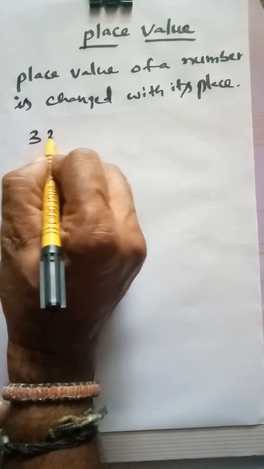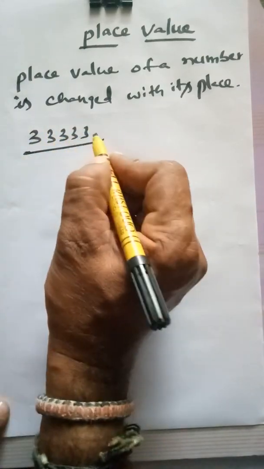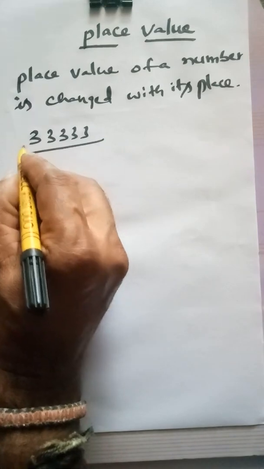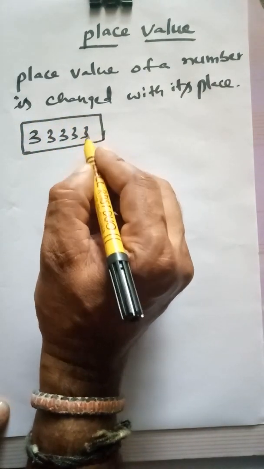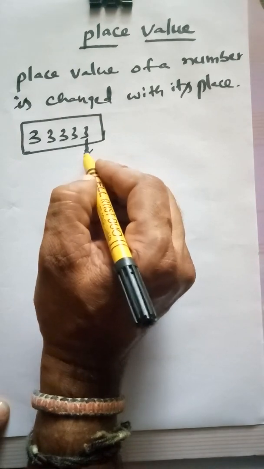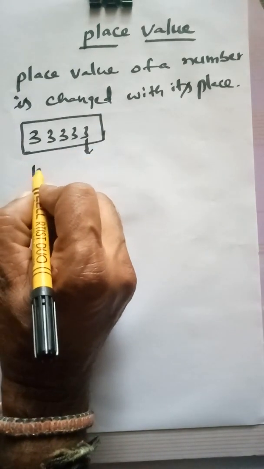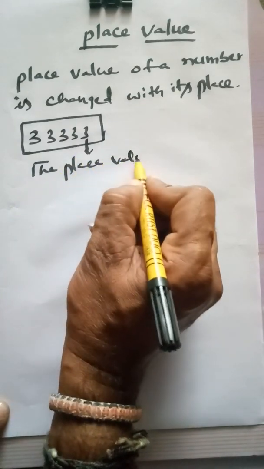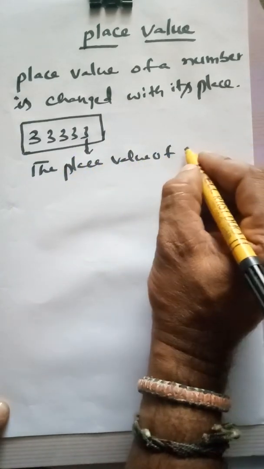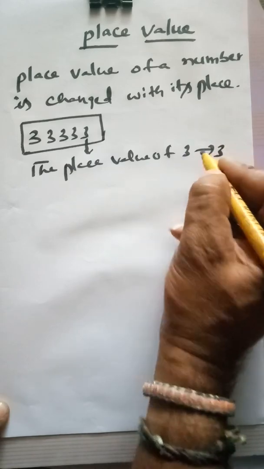For example, in this number, this 3 is placed in 1's place. That's why the place value of that 3 is 3.